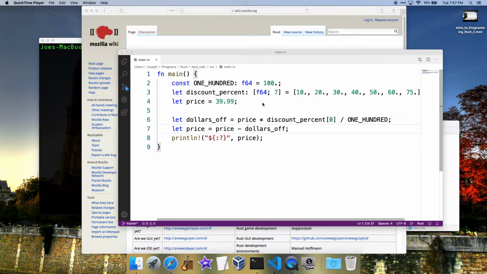This is the third video. We're going to be covering functions, statements and expressions, or statements versus expressions, both of them. And we're going to be covering comments. So let's jump in. Functions are fun.